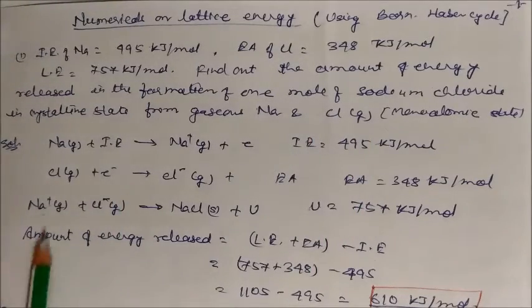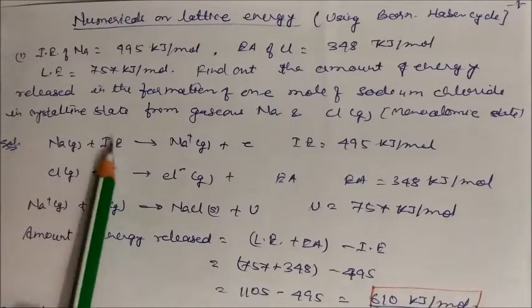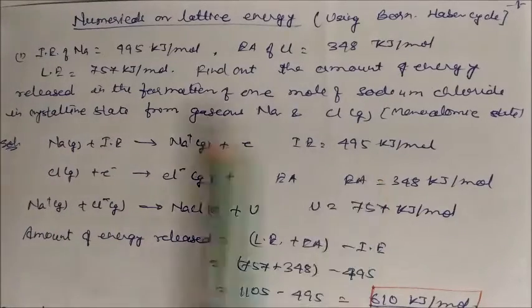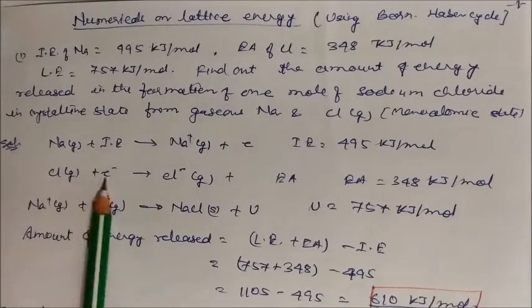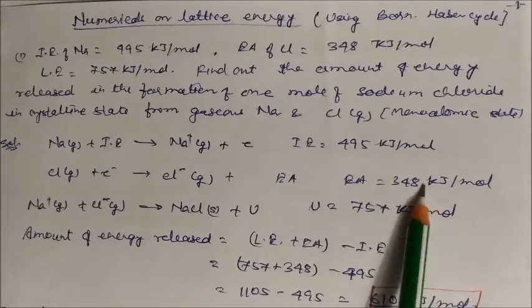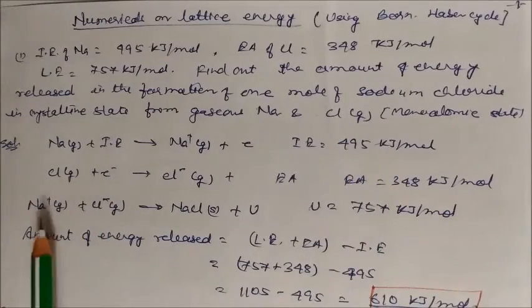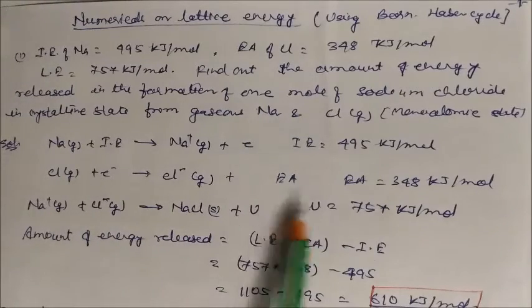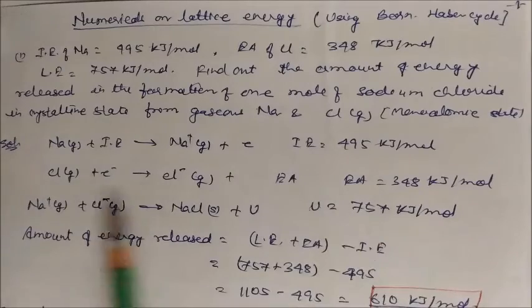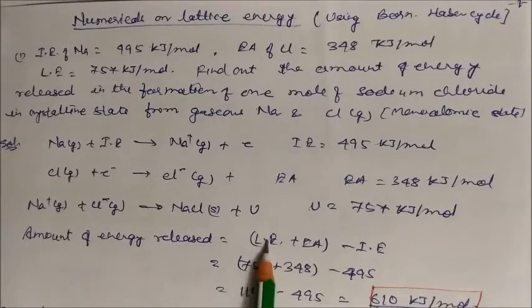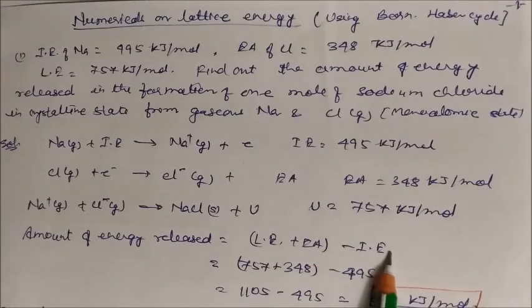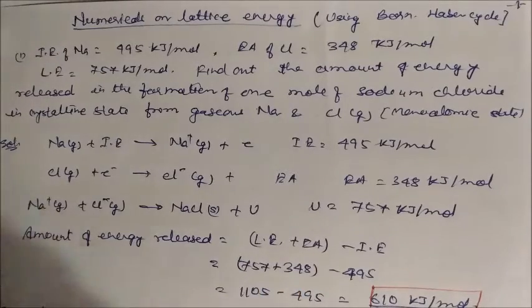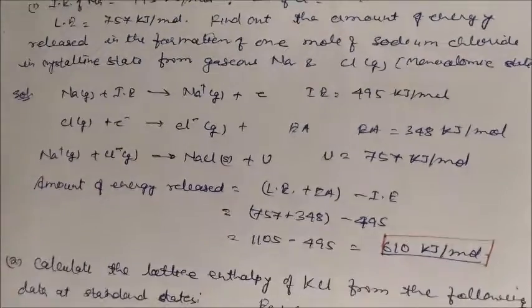How to solve the numerical? Sodium will give this much energy, and similarly Cl will take electrons, and give this much energy. This is the electron affinity, this is the ionization energy. When these two gases combine, they form NaCl, and for this the lattice energy is also given. So the amount of energy released will be lattice energy plus electron affinity minus ionization energy. Add these values and you will get the answer, 610 kilojoule per mole.